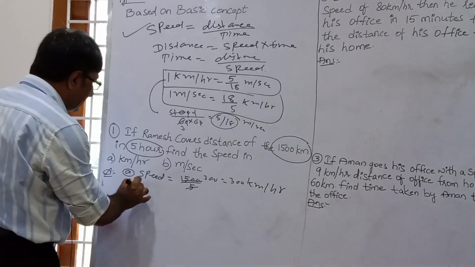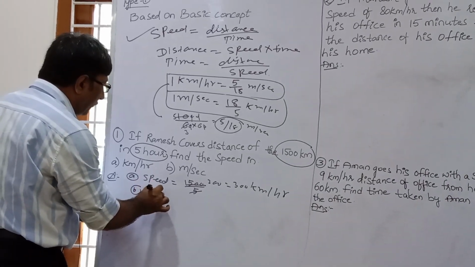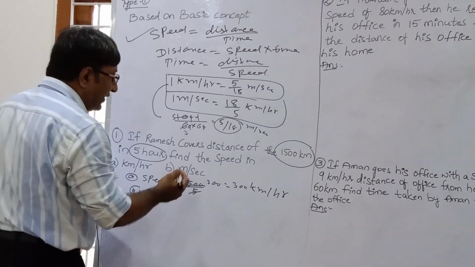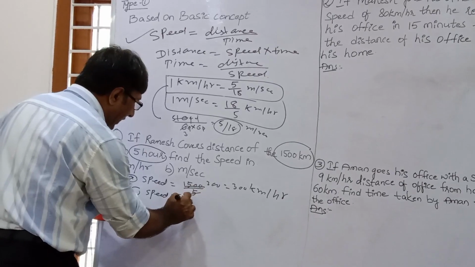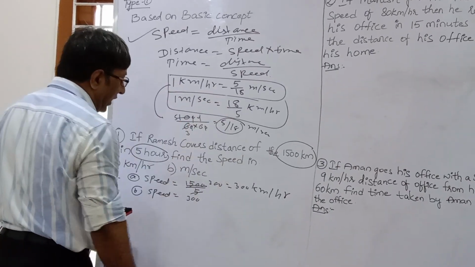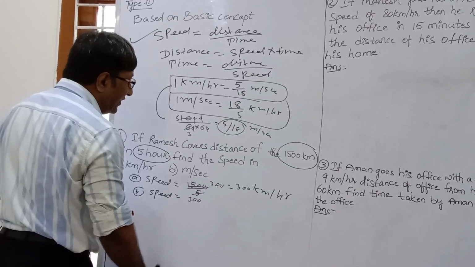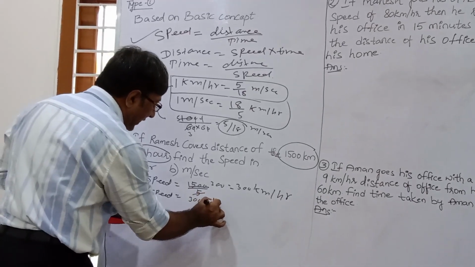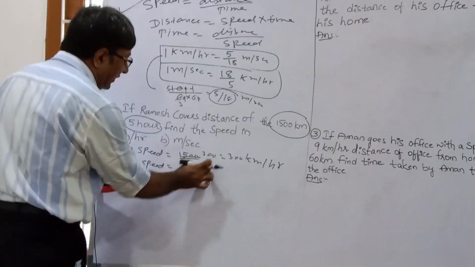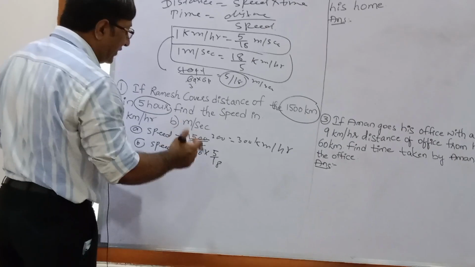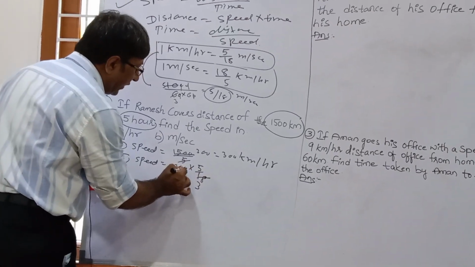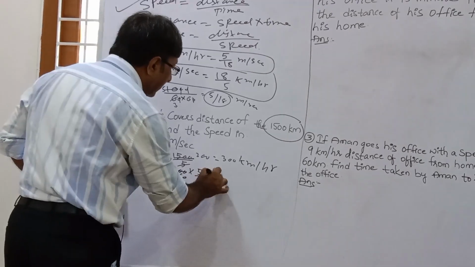Now part B: we have to find the speed in the same case in meter per second. Then we have a trick. This is 300 kilometer per hour. We know 1 kilometer per hour is how much? 5 by 18 meter per second. So we just multiply by 5 by 18. So 300 kilometer per hour multiplied by 5 by 18 gives meter per second. Now cancel it: 6 threes are 18, and 6 fives are 30. So what is this?